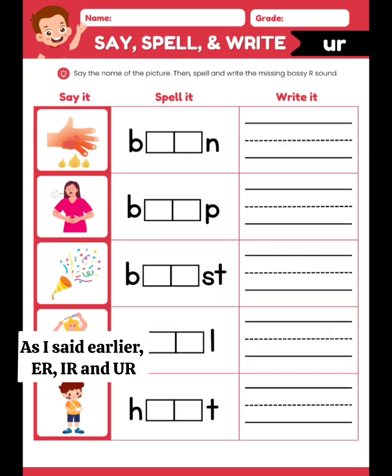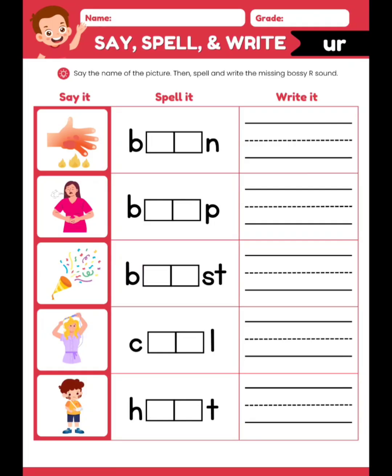As I said earlier, ER, IR and UR, they have the same sound, right? Different spellings but the sound is the same. So here it is UR. R comes after vowel U and the sound says er.